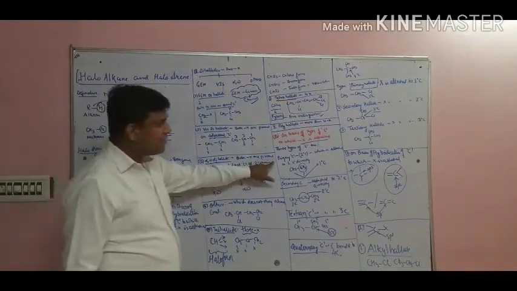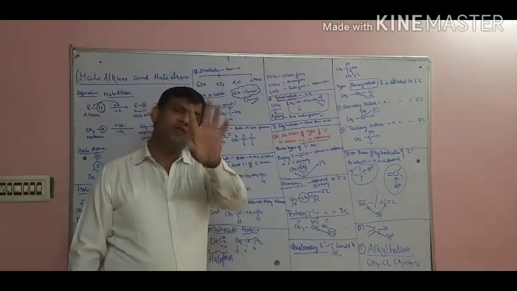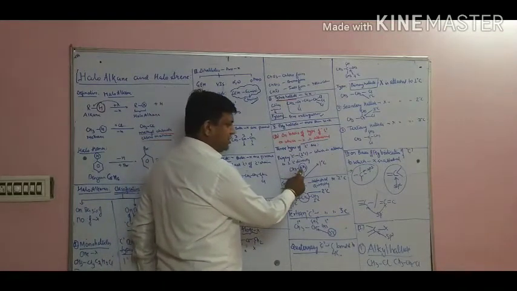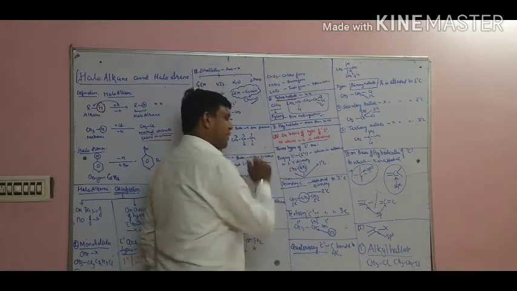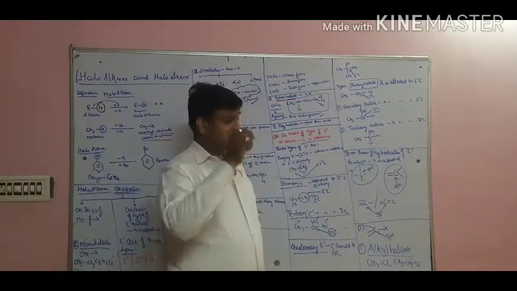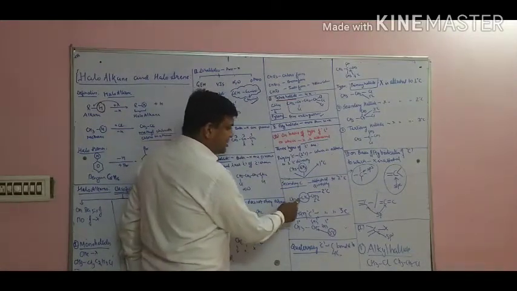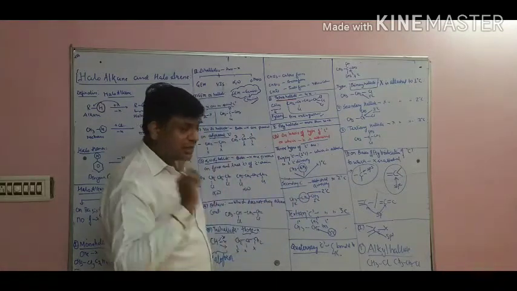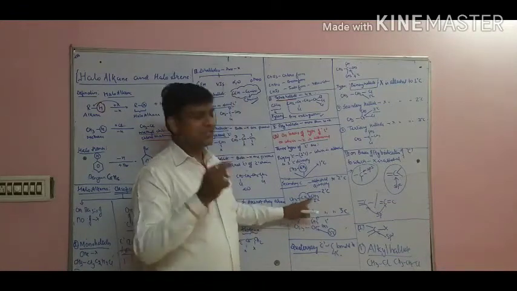See, what is the primary carbon? That carbon which is directly bonded to only one carbon is called the primary carbon. So see, this carbon is bonded to this, and this is bonded to this. Both of them are bonded with one carbon. So it is the primary carbon. What about secondary carbon? The carbon which is directly attached to 2 carbons is called the secondary carbon. See, CH3, CH2, CH3. This middle carbon is the secondary carbon. Why is it called the secondary carbon? Sir, because it is attached to 2 carbons directly. So it's a secondary carbon.